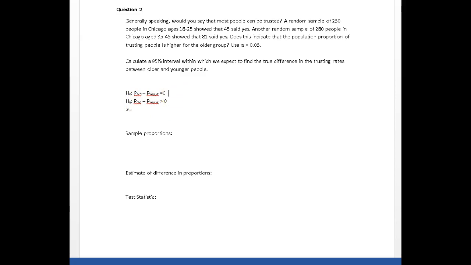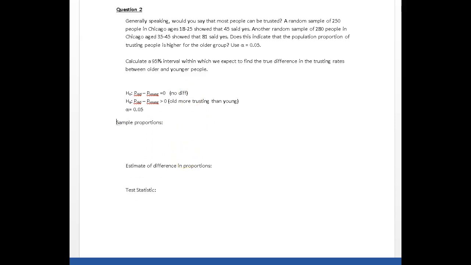So this one here implies no difference in the groups, and this one says old more trusting than young. Okay, and the alpha we are looking at is 0.05.